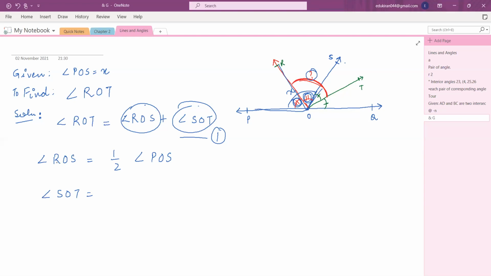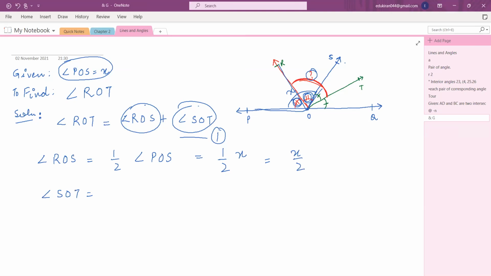So we have found angle ROS is equal to half of angle POS. We can do one thing here, which is half of X, right? Angle POS is already X, which is given. Look here, which is given. So I can write it X by 2. Is that okay?